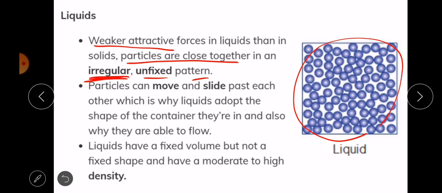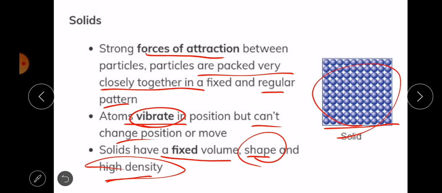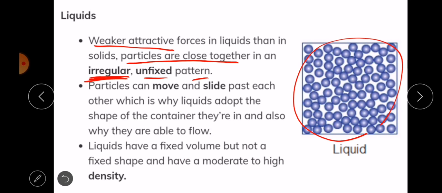The particles in solids were regularly arranged. All right, so particles can move and slide past each other, which is why liquids adopt the shape of the container they are in, and also that's why they are able to flow.